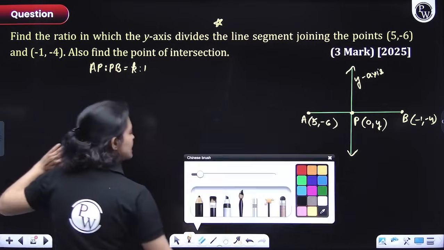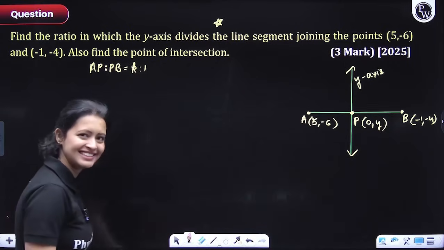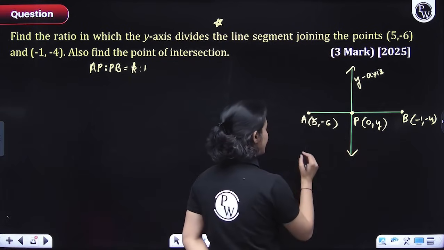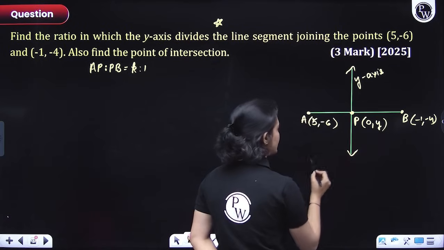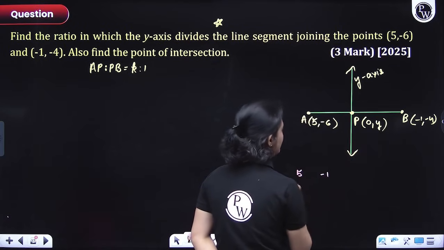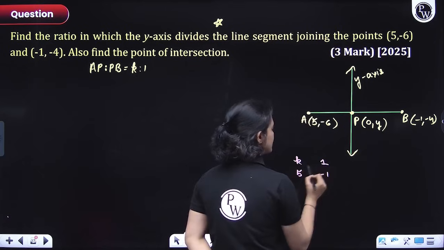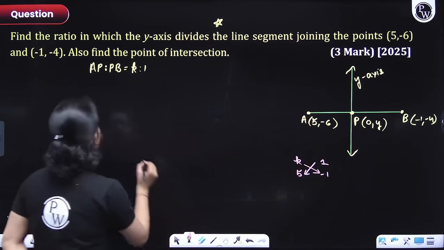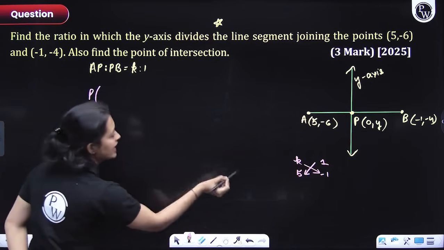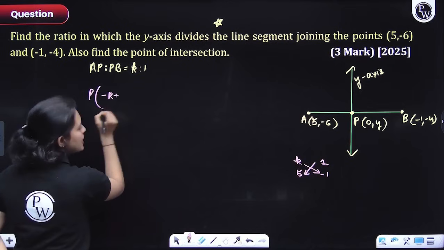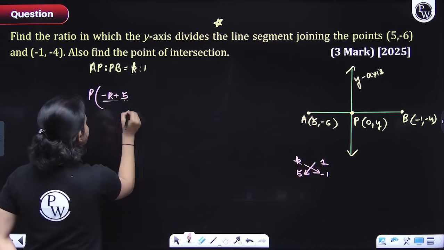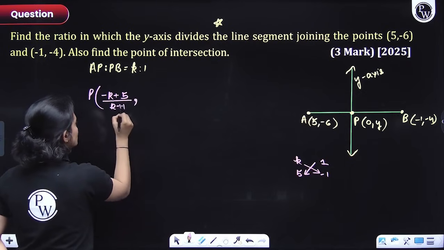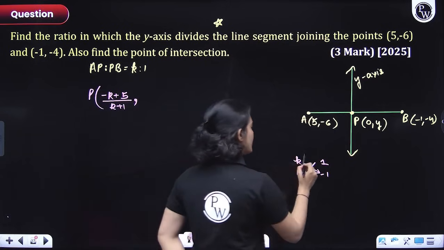So now let's write down the coordinates of P. For that, what I'll do, everyone? First of all, the x coordinate. For the x coordinate, I will take the x coordinates of the extremes, so 5 and -1. And here I have k and 1. k and 1 are the ratios. So I'll cross multiply, everyone. Once I cross multiply, I will get -k plus 5. This is the numerator. The denominator would always be the sum of the two ratio quantities. Yes or no? The sum.